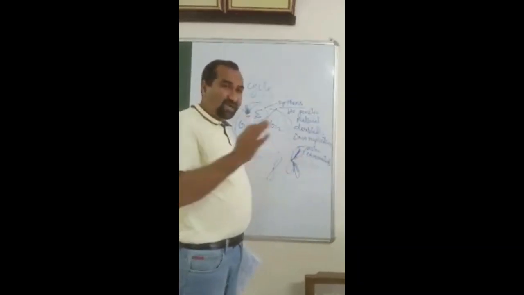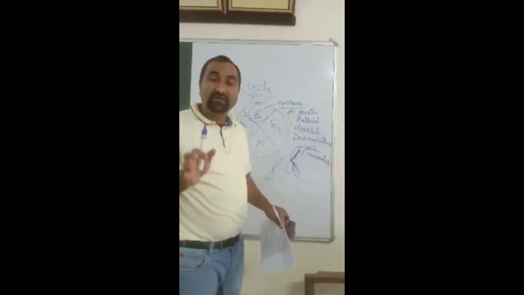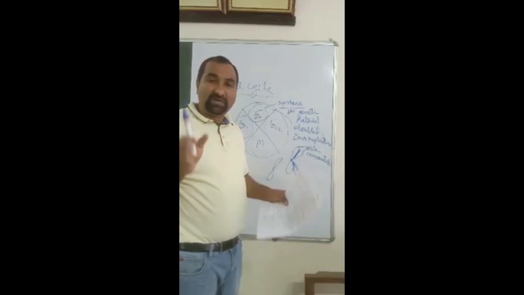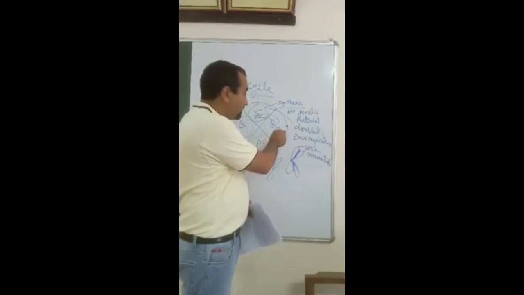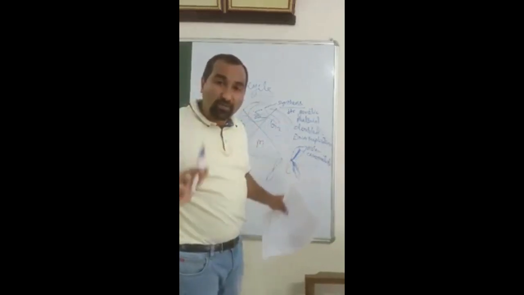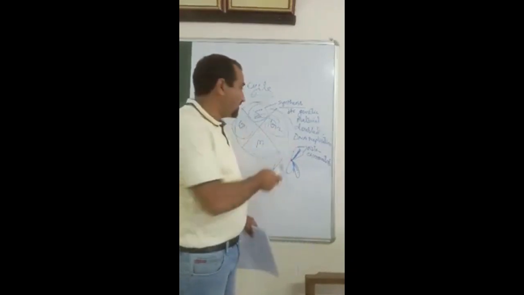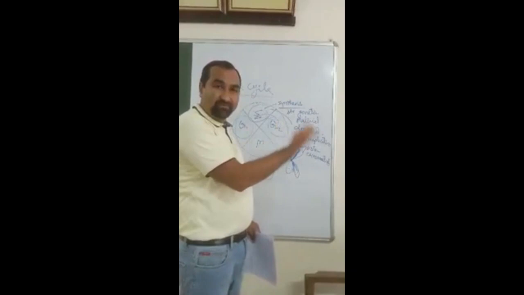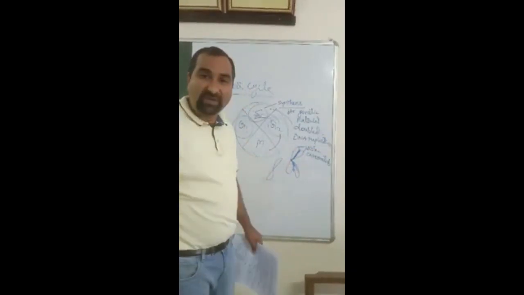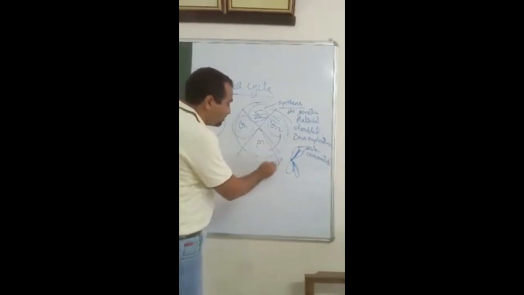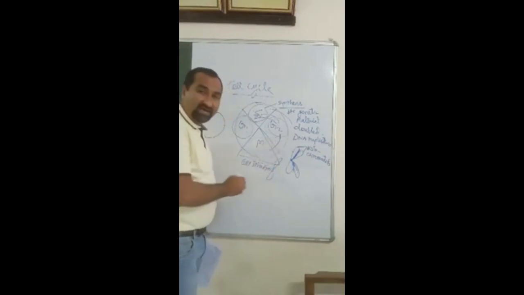So a cell assures that every part has been completely prepared in a successful manner. So the cell checks itself whether the DNA has replicated properly or not, and after the cell assures that everything has been finished completely, the cell undergoes M phase, and this is the M phase or the cell division, where the cell divides.